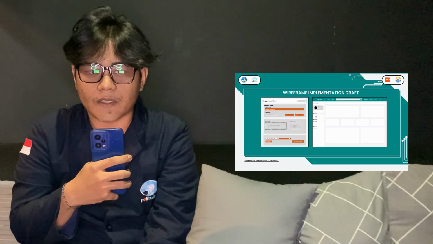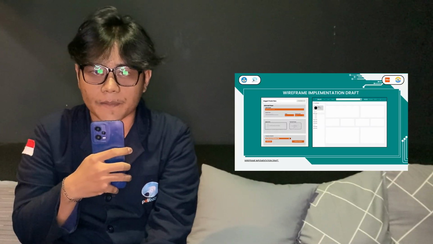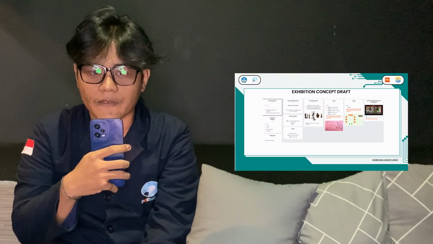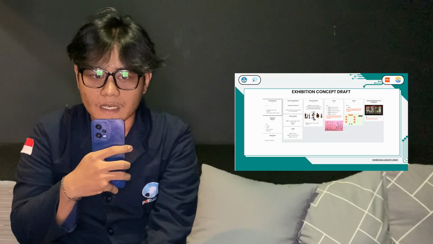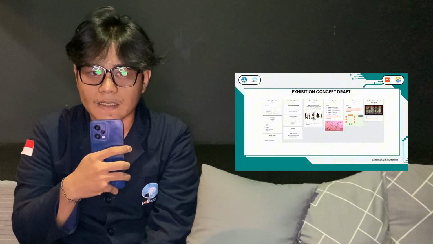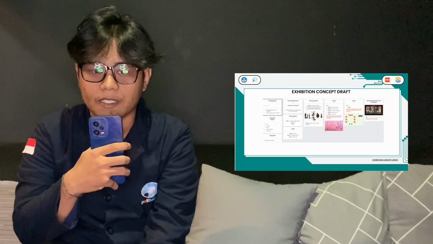Next, the wireframe implementation draft includes a wireframe for uploading products and a dashboard wireframe. Next, exhibition concept draft. Here we have developed several exhibition concepts such as exhibition themes, dress code, layout, color palette, specific times and location, and sponsorship.